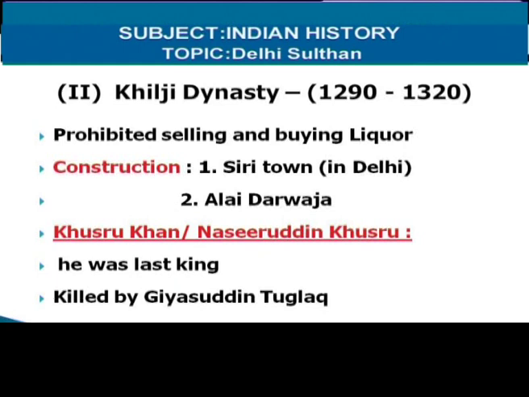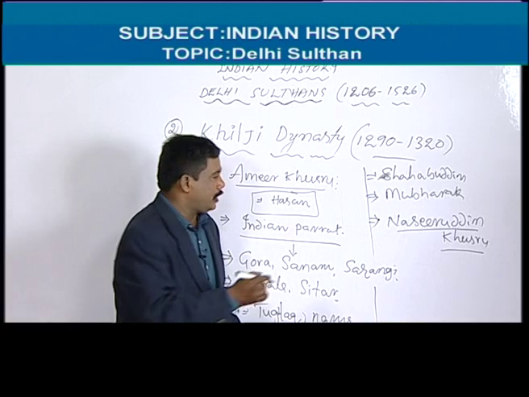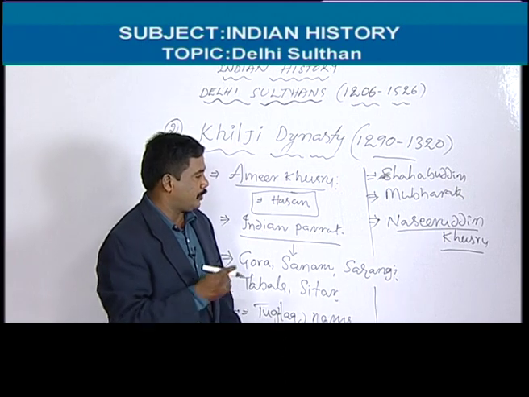Actually, the last ruler was Nasiruddin Khusro. He is also called Khusro Shah. Nasiruddin Khusro was actually a Hindu. To become Sultan, he converted to Islam. He was killed by his army chief.